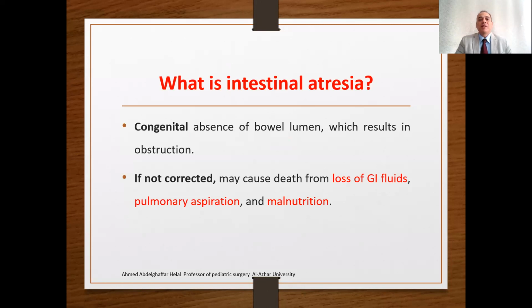Number one, what is intestinal atresia? Intestinal atresia means congenital absence of the bowel lumen, which results in obstruction. If this obstruction is not corrected, it may cause death from loss of gastrointestinal fluids, pulmonary aspirations, or malnutrition.